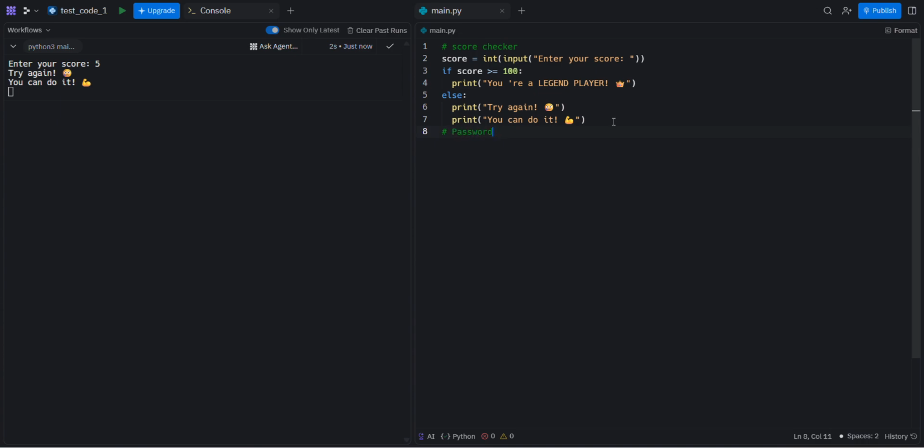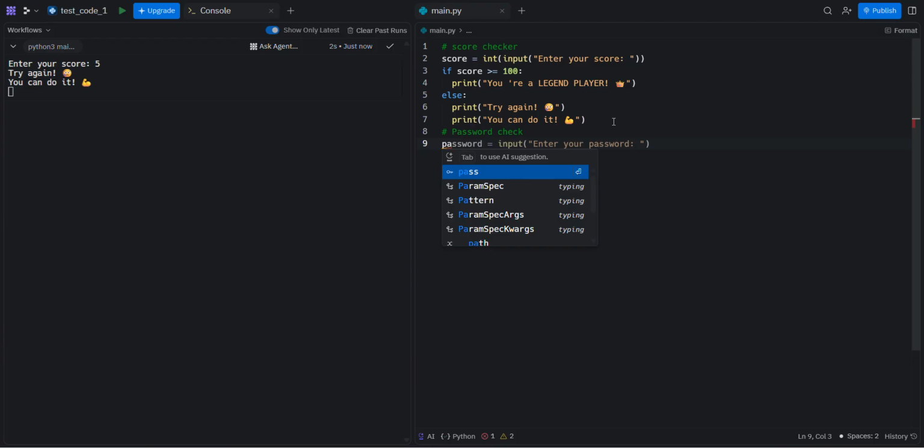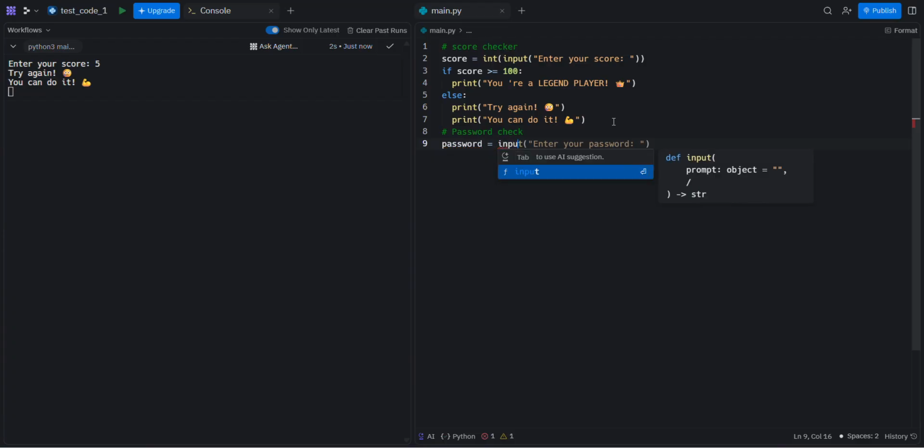The password check. Everything today is about check, right? Let's move on to the password check. We're going to take the password as an input, but we don't need the int function here because password is a text. Okay, not only numbers, there can be text as well, letters, special characters. So it's basically a text. Enter your password.